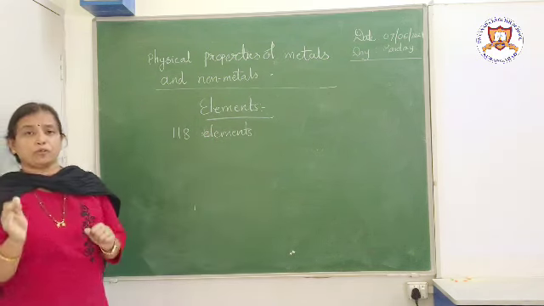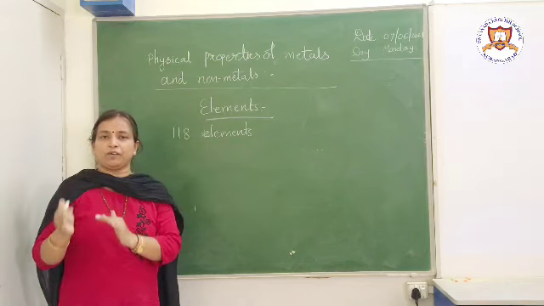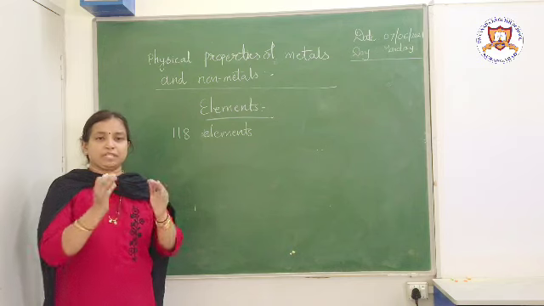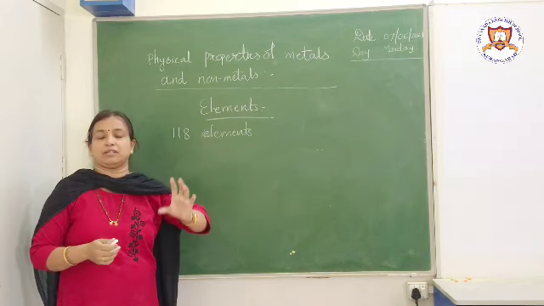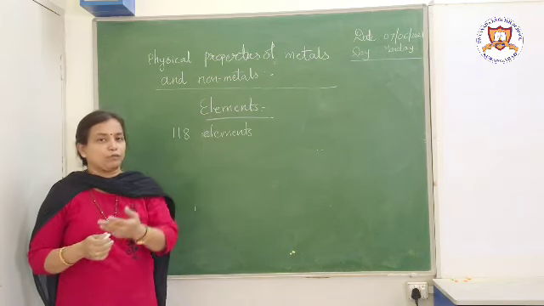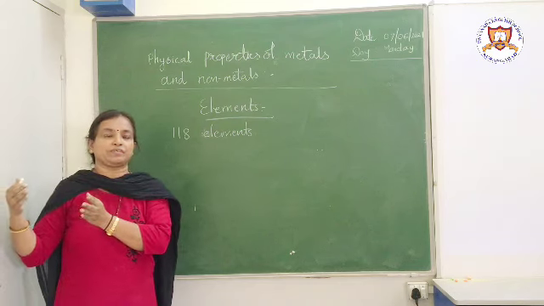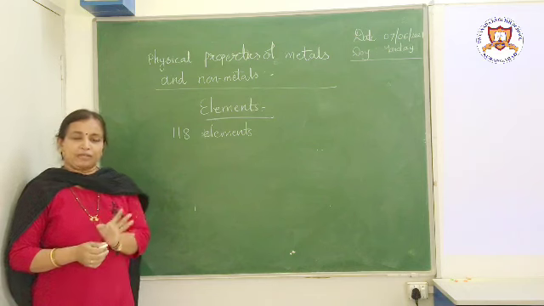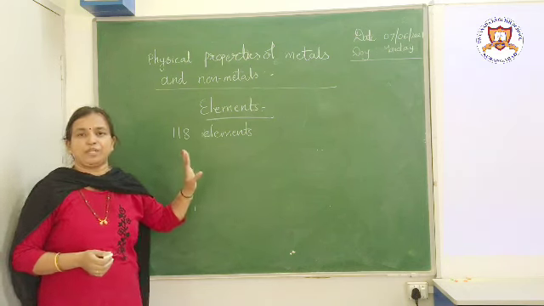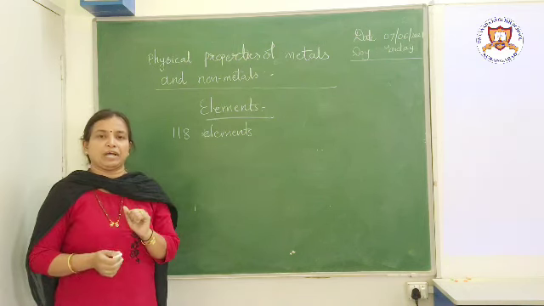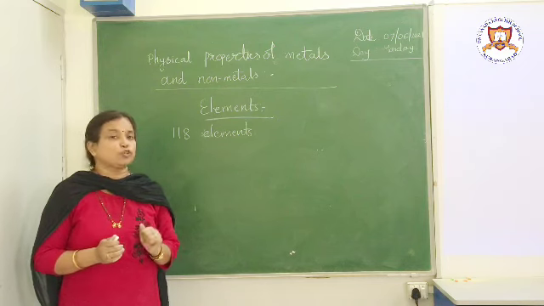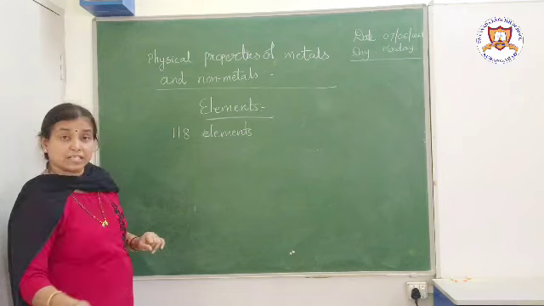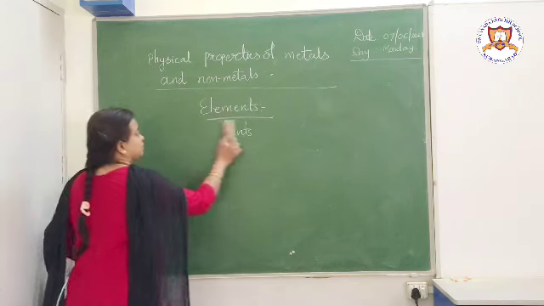Now, if we have to study all these elements one by one, is it easy? If you take the first element, study all its properties, then go to the second and study all its properties, and then the next one, it will be a little bit difficult. To make it easy, we will classify elements into several groups so that it becomes easy for us to study all 118 elements. So how can we classify these elements? Let us see.